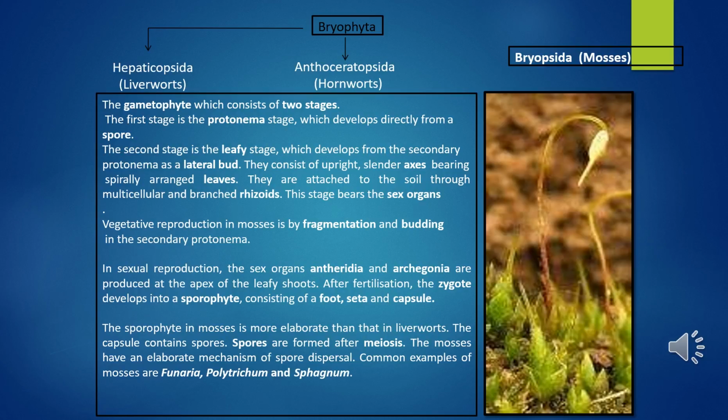In sexual reproduction, the sex organs, antheridia and archegonia, are produced at the apex of leafy shoots. After fertilization, the zygotes develop into a sporophyte consisting of a foot, seta and capsule. The sporophyte in mosses is more elaborate than in the liverworts. The capsule contains spores. Spores are formed after meiosis, and the mosses have an elaborate mechanism for spore dispersal.